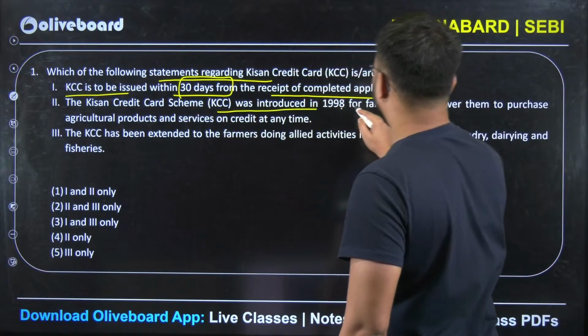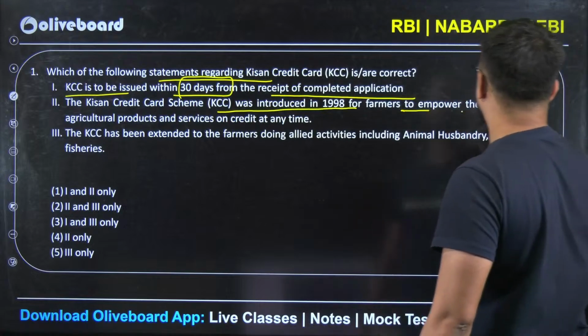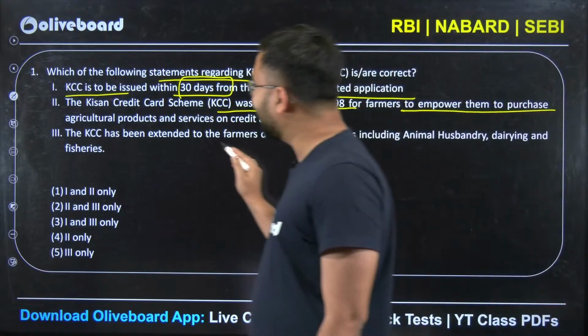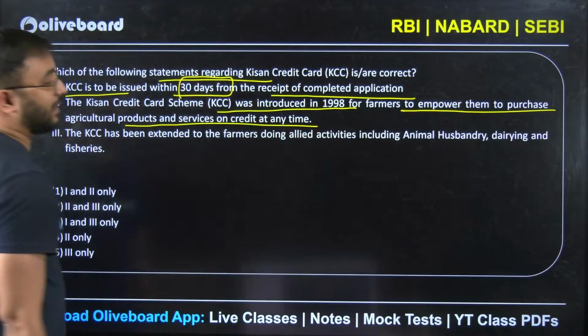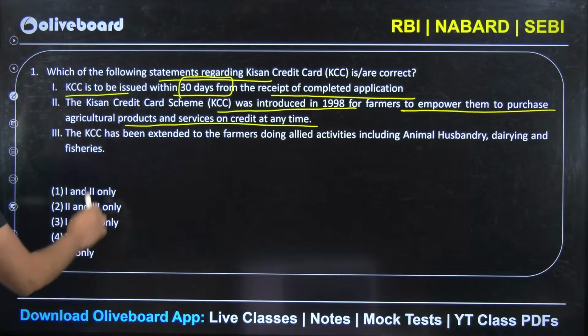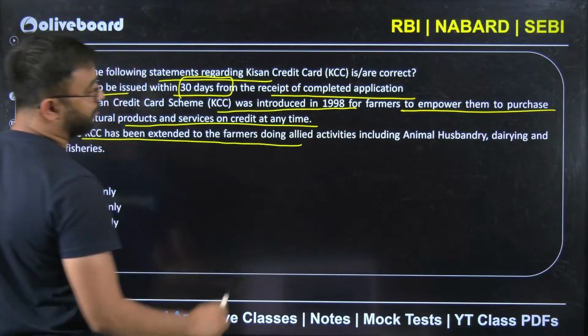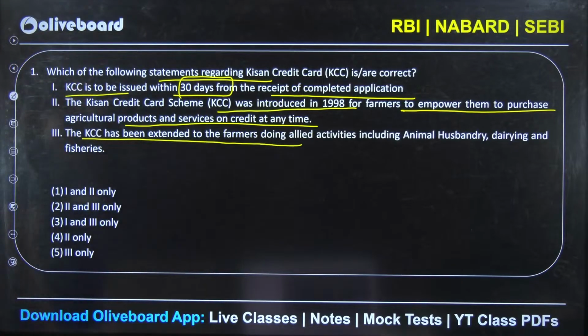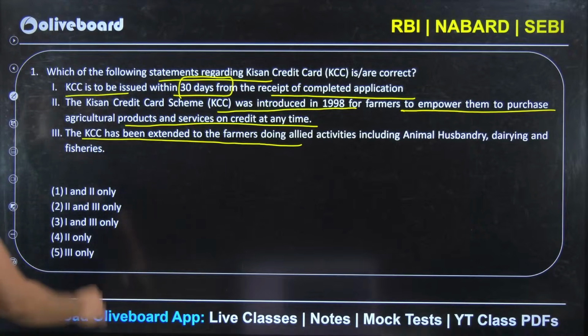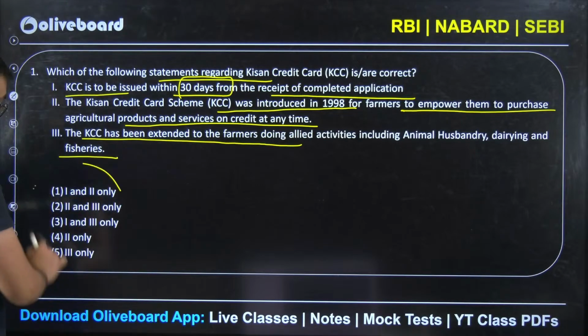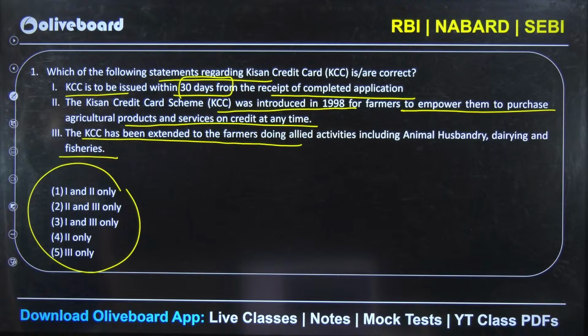KCC scheme was introduced in 1998 for farmers to empower them to purchase agricultural products and services on credit at any time. 3. KCC has been extended to farmers doing allied activities including animal husbandry, dairying and fisheries. Options given are 1, 2, 2 and 3, 1 and 3, 2 only, 3.